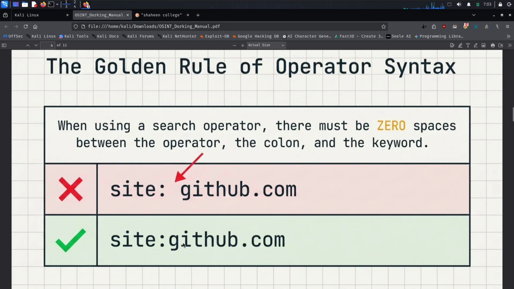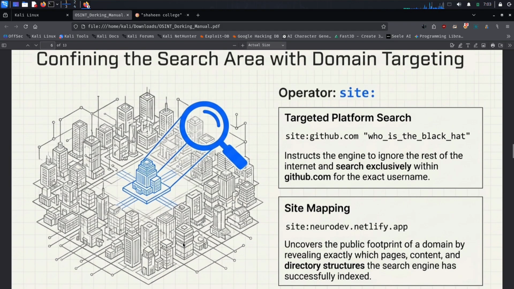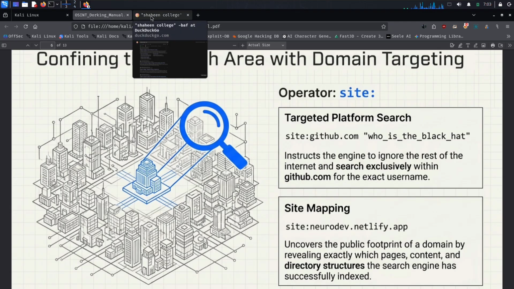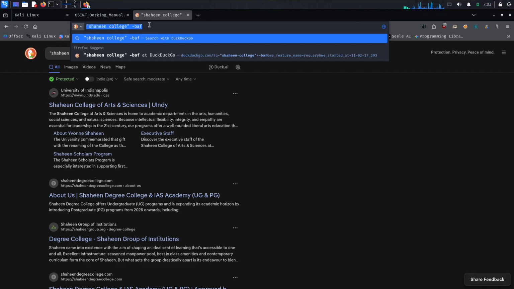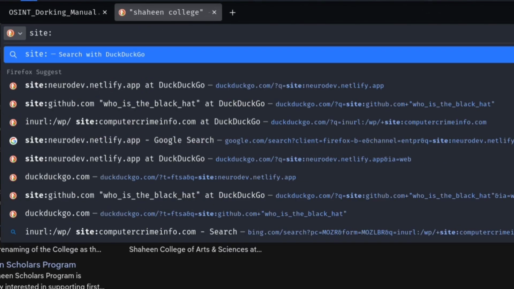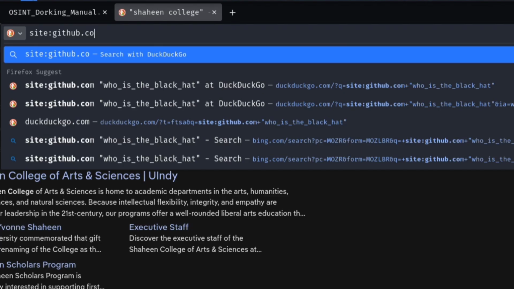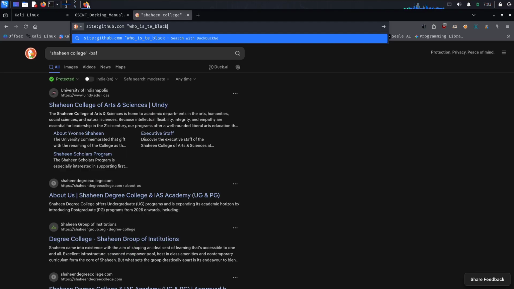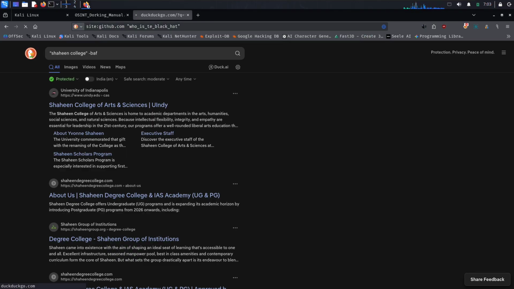Site operator. The first operator is the site operator. The site operator is used when we want to search for information only from a specific website. For example, imagine we want to find information about a username on GitHub. We can use site:github.com "_the_black_hat". This clearly tells the search engine: search only inside github.com and find pages containing this exact keyword. This is extremely useful during OSINT investigation.